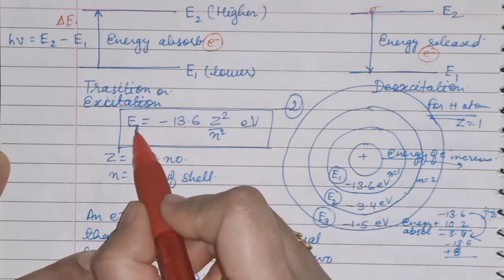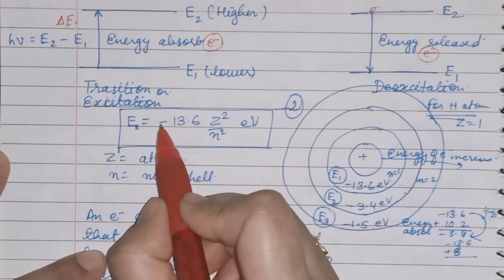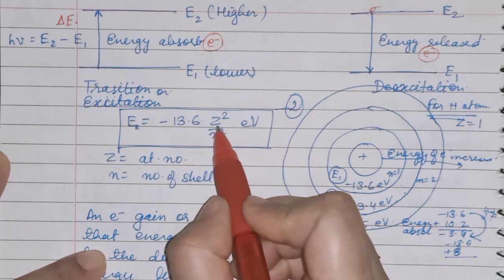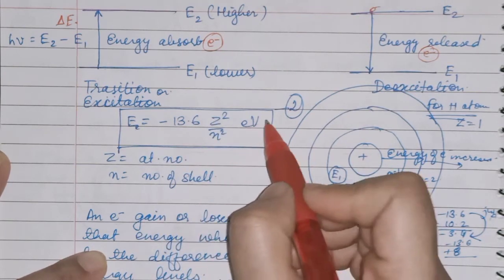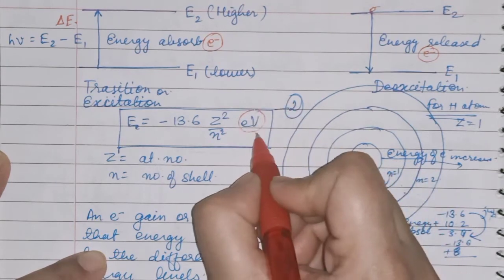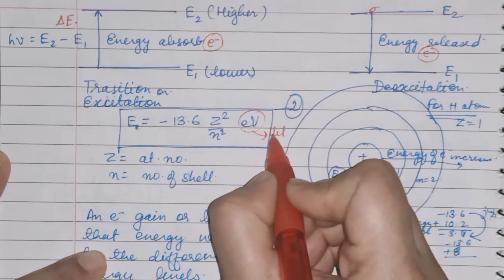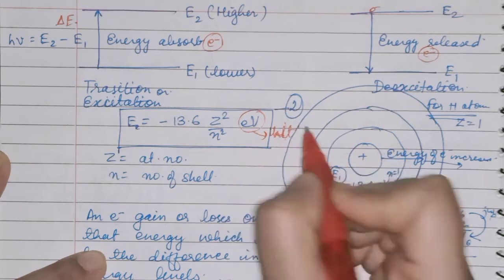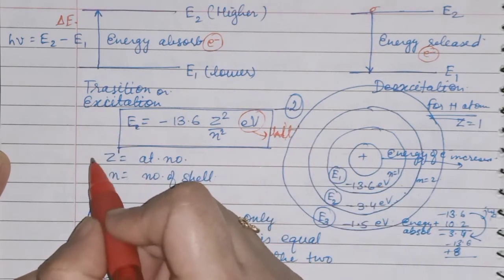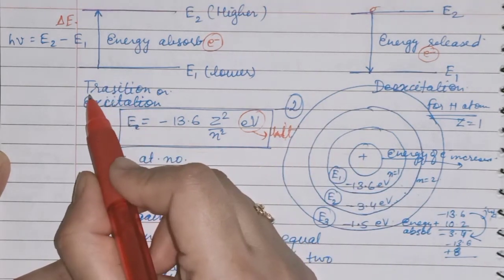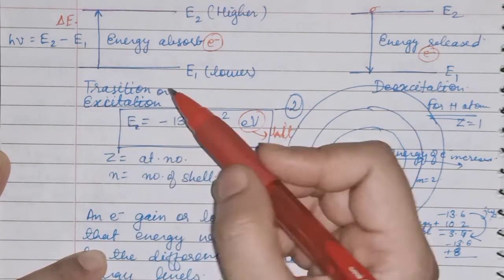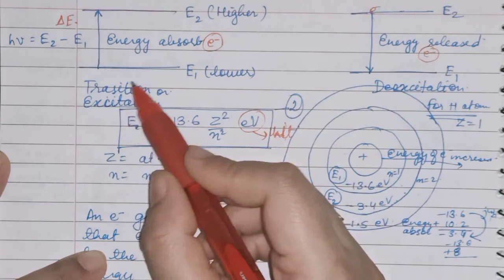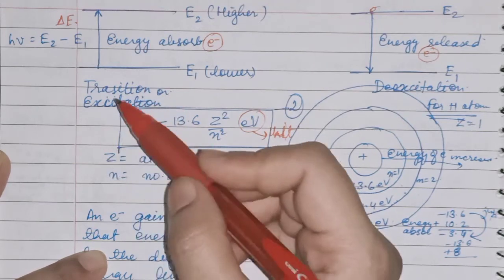Energy of electron, E, is equal to minus 13.6 Z square upon n square electron volt. This electron volt is the unit for this energy. You can say this is the transition or excited state. We all know when an electron is in the excited state, it will jump like us.